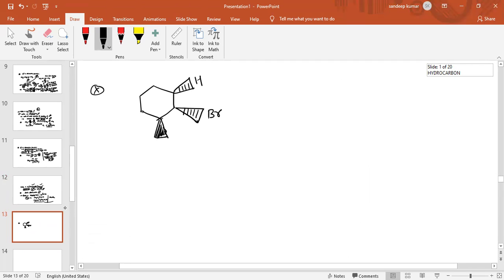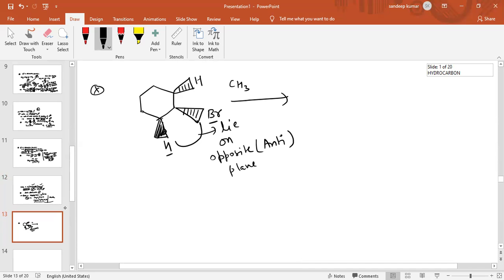So what is wedge? Wedge means the bond is outside the plane, and solid means the bond is inside the plane. So these two atoms lie on opposite planes. Opposite means anti. Bromine and hydrogen are anti to each other.